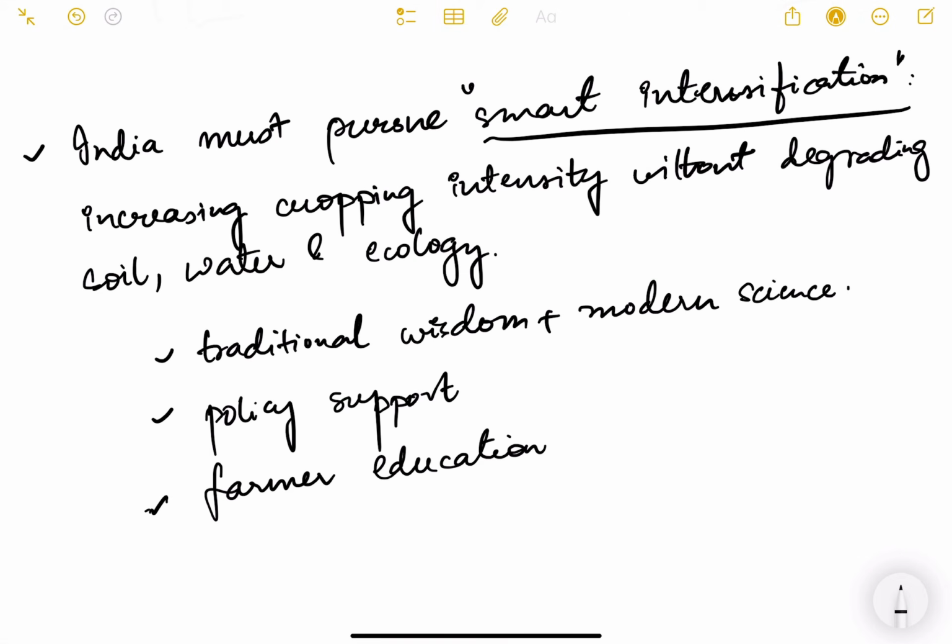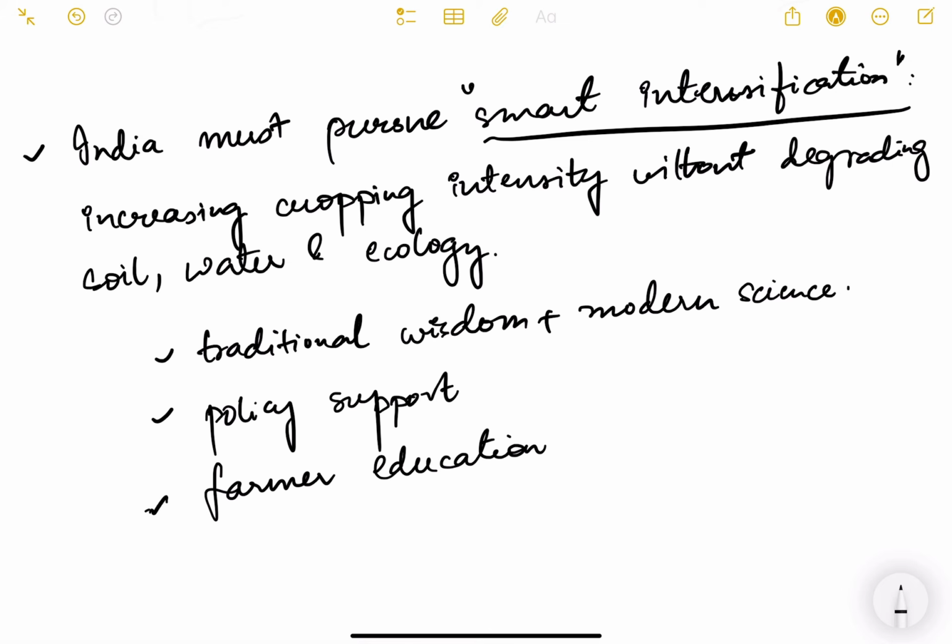Now India must use the smart intensification actually. So we know that smart intensification means increase the cropping intensity, but without degrading the environment, without degrading the soil, without degrading the ecology, without degrading the water table. So that is important, right?